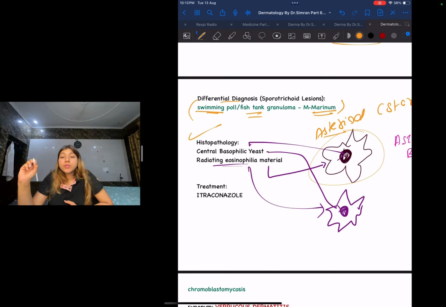That is going to be a swimming pool or fish tank granuloma. The word itself is telling you swimming pool and fish tank, something to do with marine. So what is the etiology? It is going to be marinum.